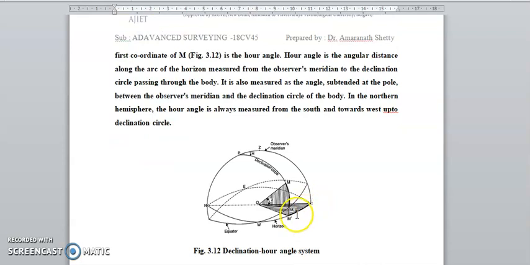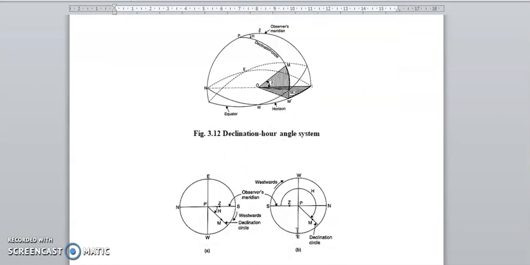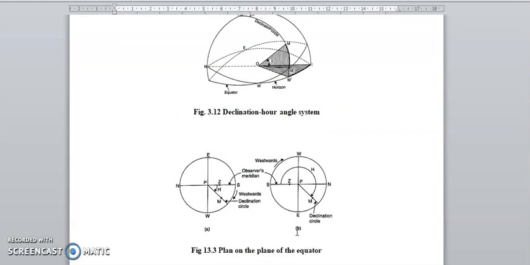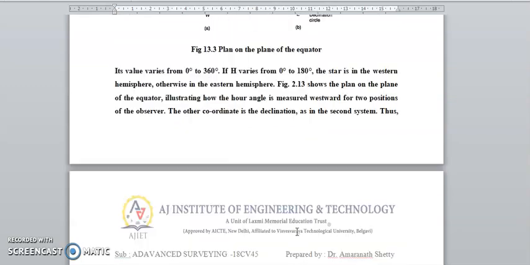Now we can see the horizon, equator, declination circle, observer meridian. Okay, this is the hour angle system. This hour angle is between the observer meridian and the declination circle, in the plane of the equator. It varies from 0 to 360. H varies from 0 to 180, west for a star in the western hemisphere, otherwise eastern hemisphere, as shown in the figure, in the plane of the equator, illustrating hour angles measured from two positions.